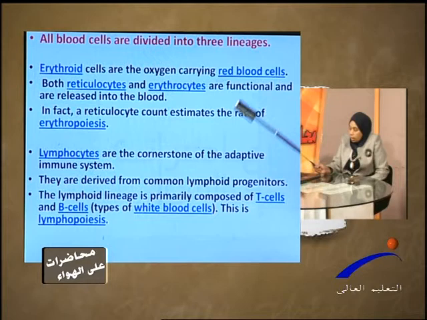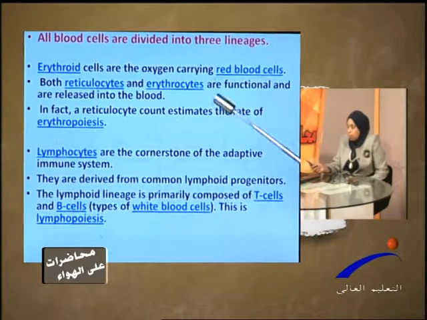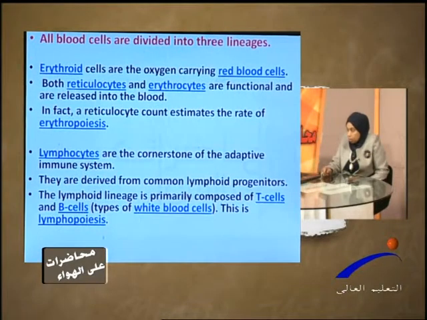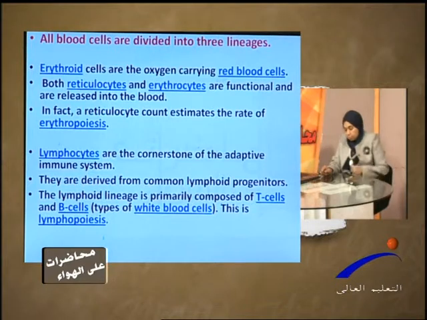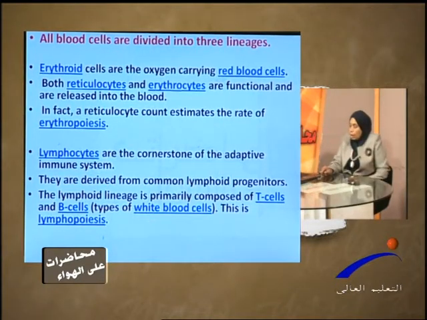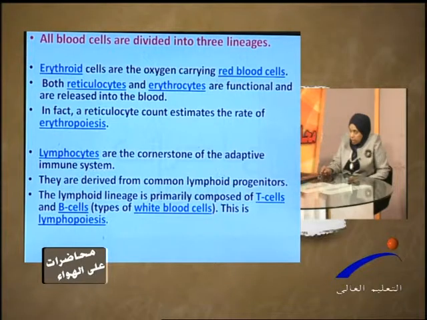So the RBC count in female ranges from 3.8 million per cubic millimeter to 4.8, while in male it ranges from 4.5 up to 5.5 per cubic millimeter.